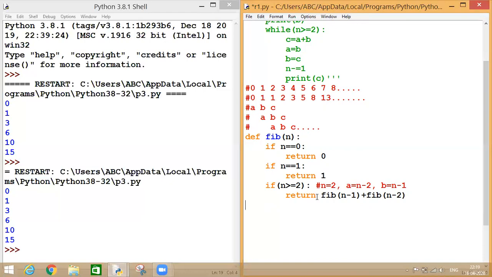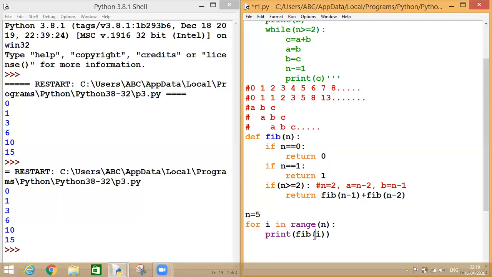Now how will I run it? Let's say I'm taking n equal to 5, for I in range n, then I'm printing directly fib of I. This is my final function call, and here I have written my function calls to call this function again and again repeatedly.